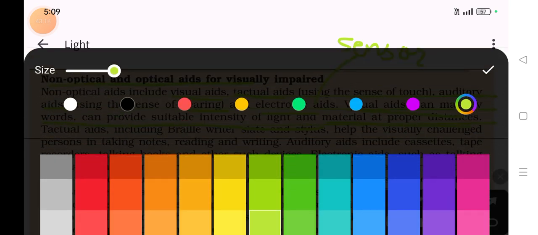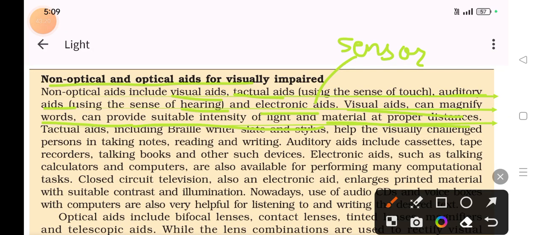Next thing. Tactual aids including braille writer, slate, and stylus help the visually challenged person in taking notes, reading and writing.